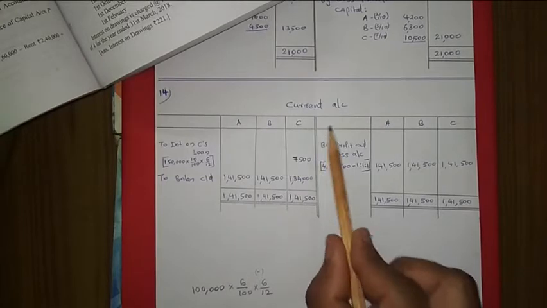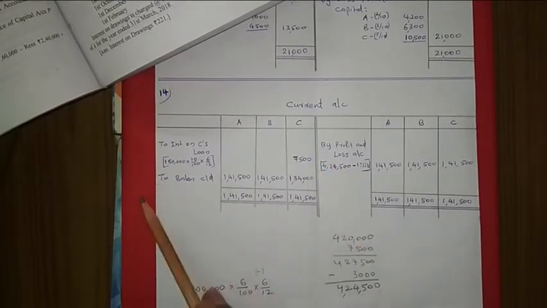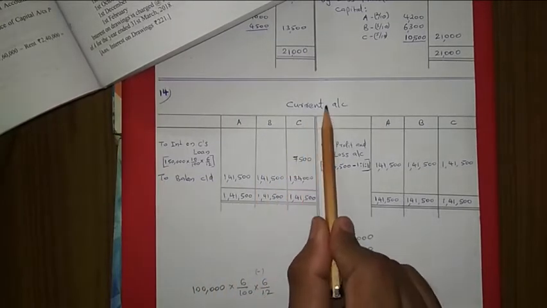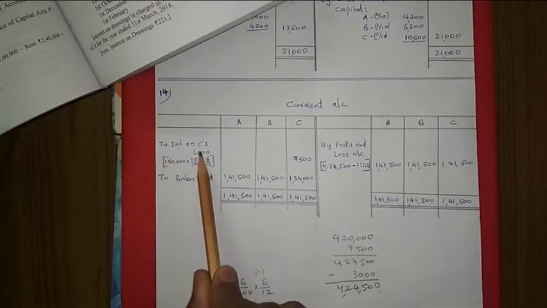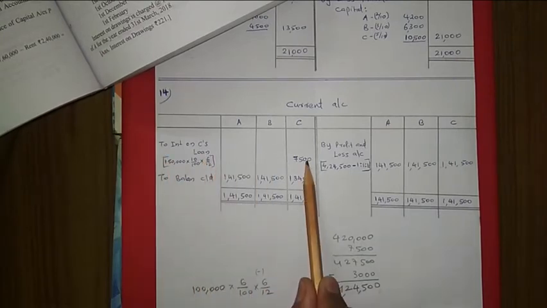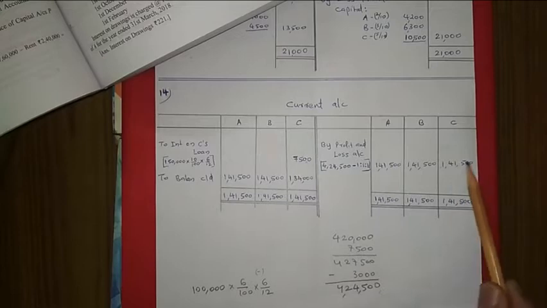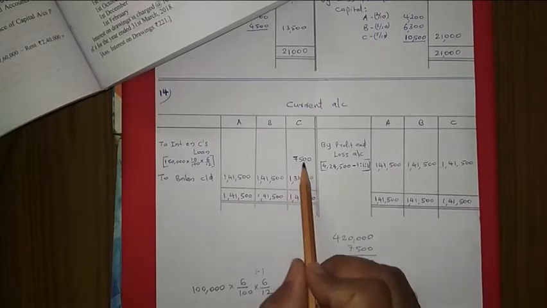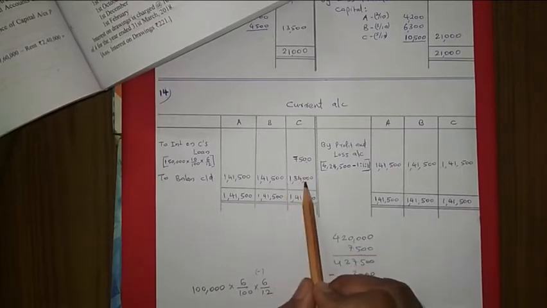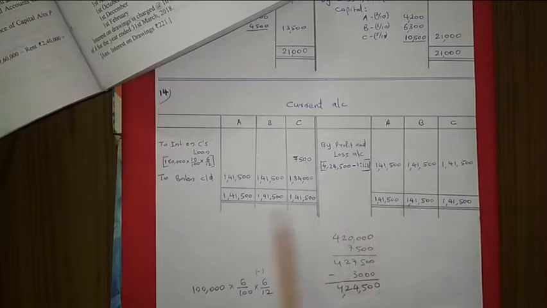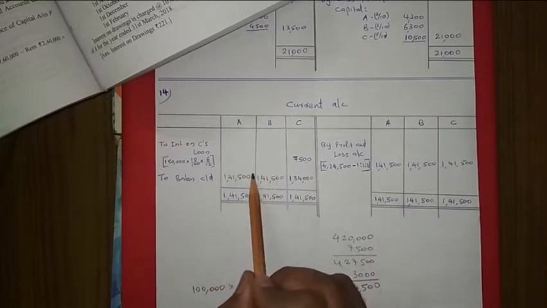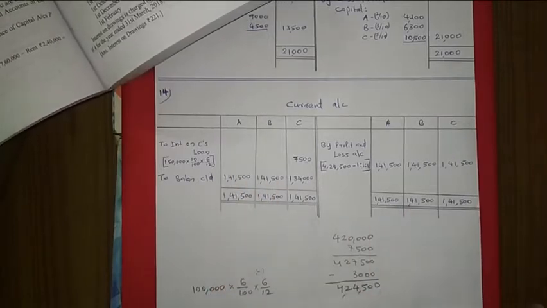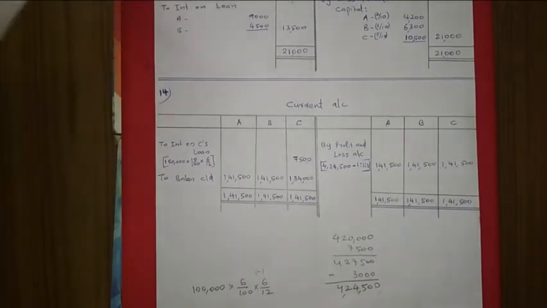Just now we saw in the adjusting entry for interest on C's loan, the entry once again we can see: C's current account debited to interest on C's loan. Okay, this 7,500 is coming here also. Then 1 lakh, this side answer will be 1,41,500 is the total. The total is written there. From this we subtracted and we got this balance. And for the other two, the same amount is coming as the balance. So this is the end of question number 14. Okay.